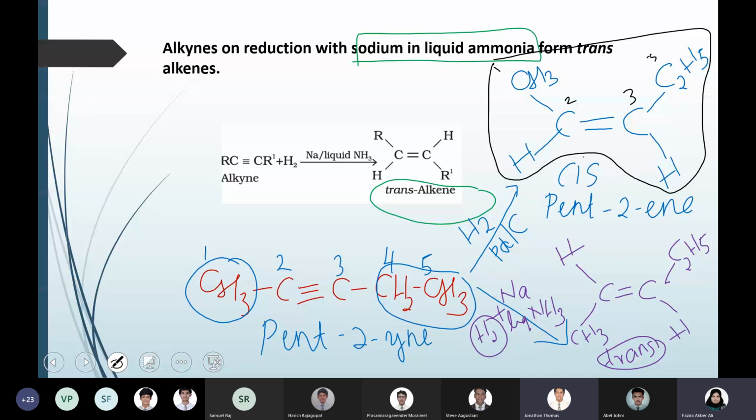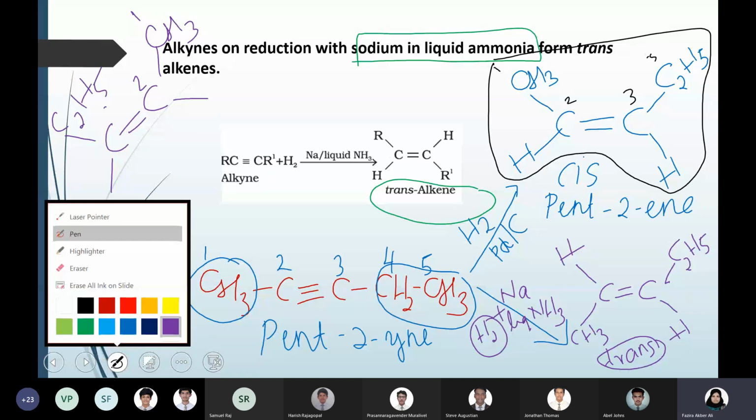If you just switch the position of the methyl and ethyl groups? If you put CH3 where C2H5 is right now and C2H5 where CH3 is. Correct. It's the same thing only. Then you will start the numbering over here, 1, 2, 3, 4, 5. It's the same thing only. The compound is the same, right?